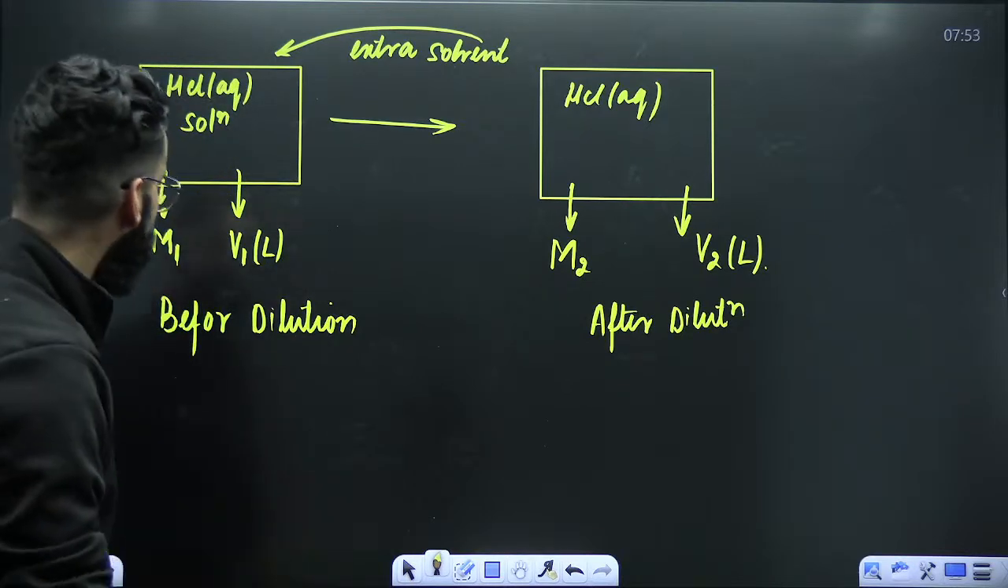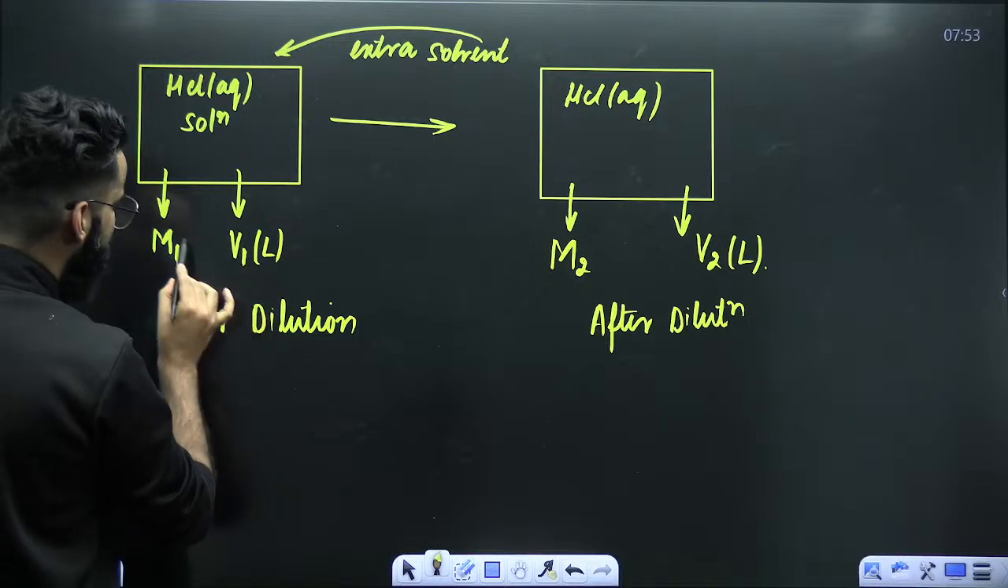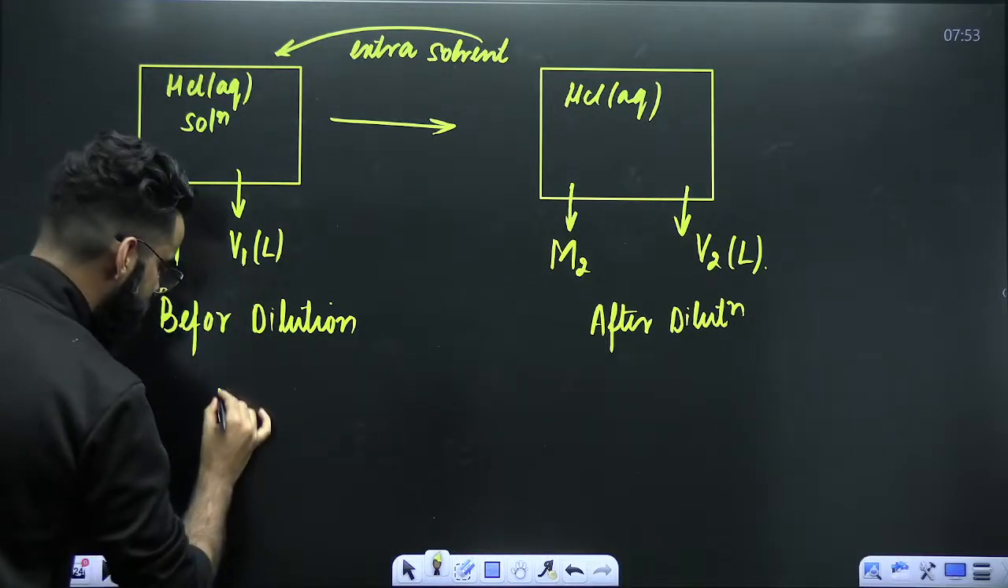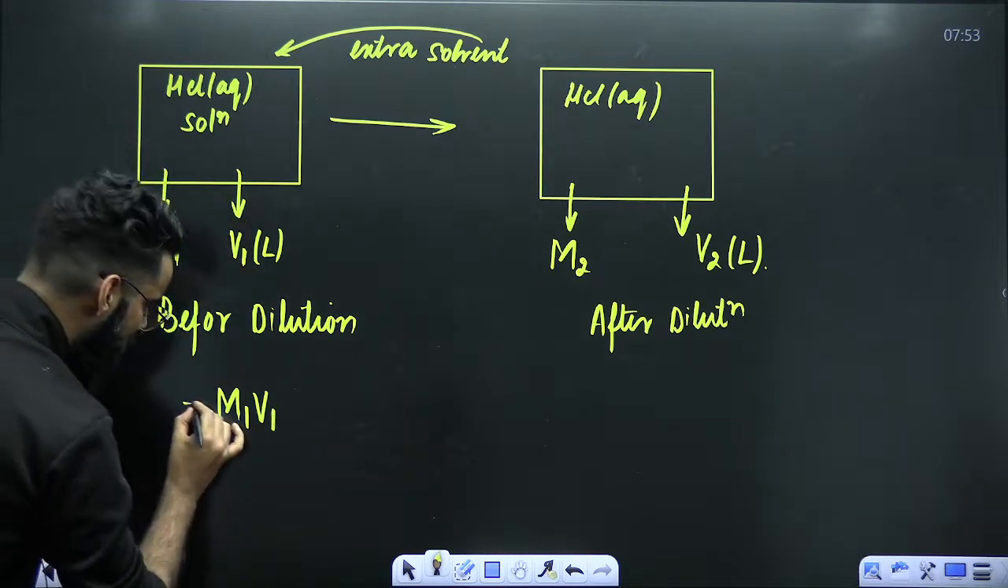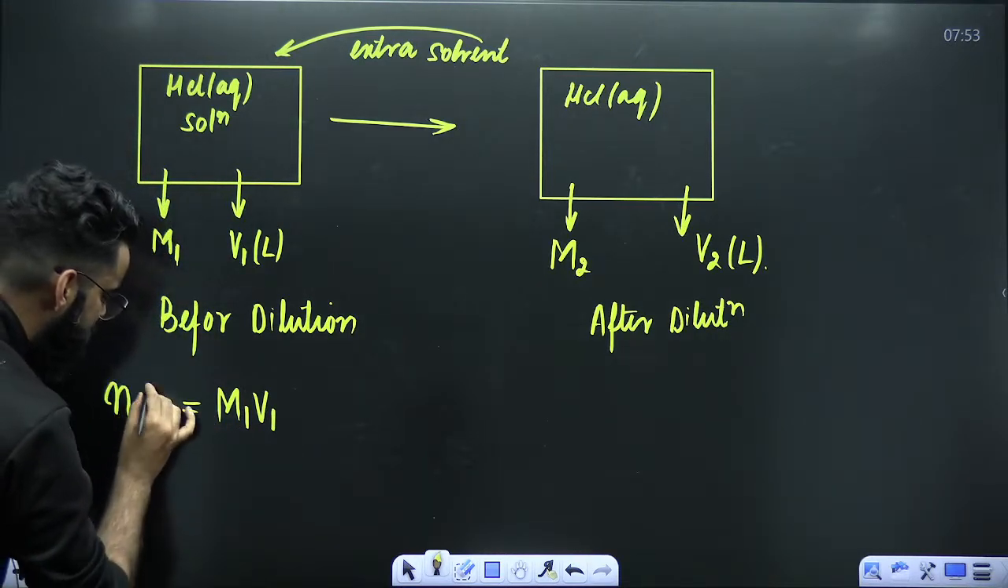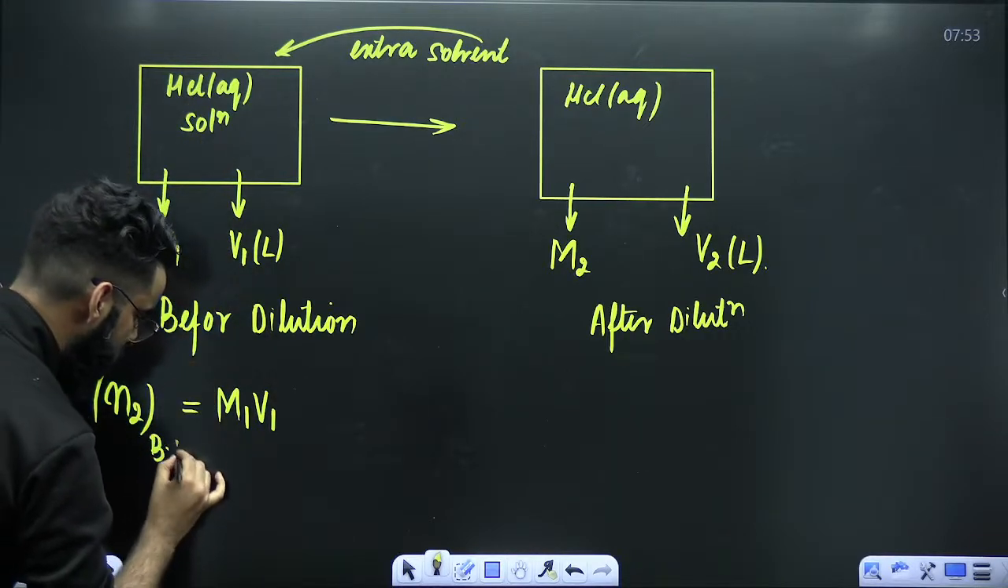Now, people, if I ask you, before dilution, molarity of the solution was M1, volume was V1. If I multiply these two things, can I say I got the moles of solute present in this particular solution before dilution? Absolutely.